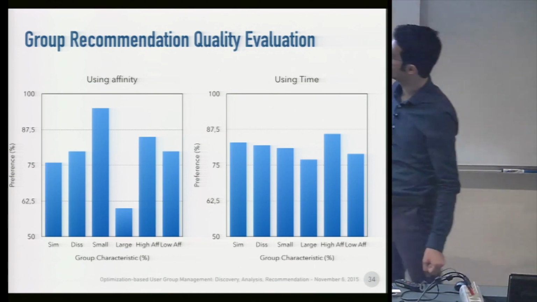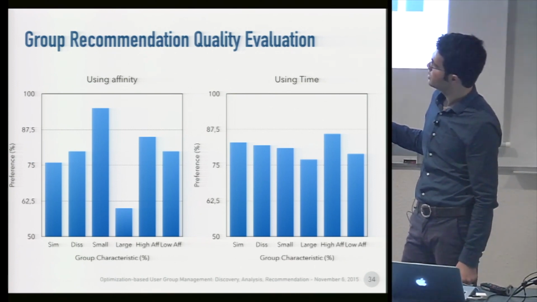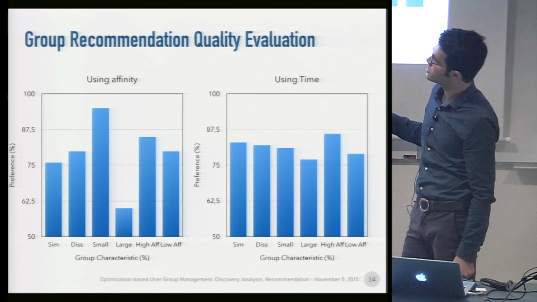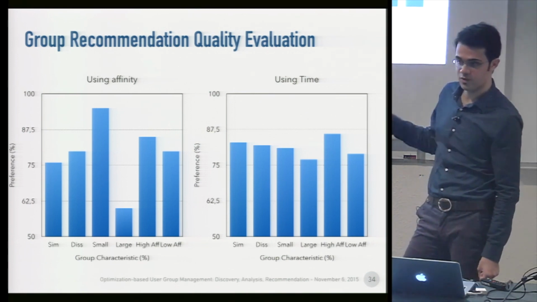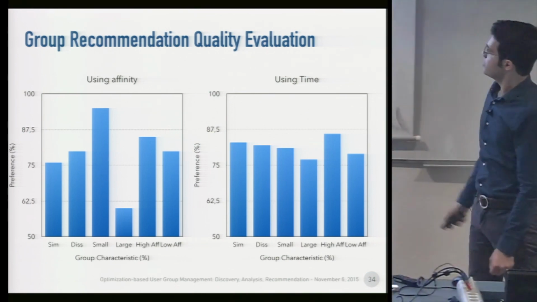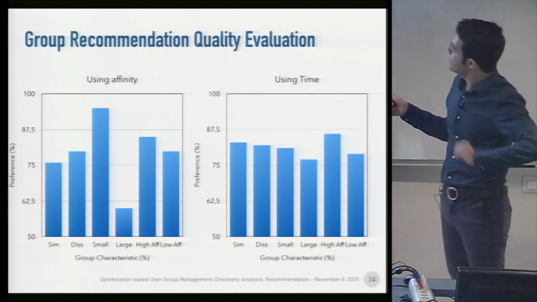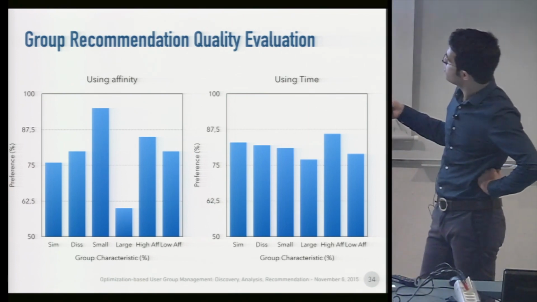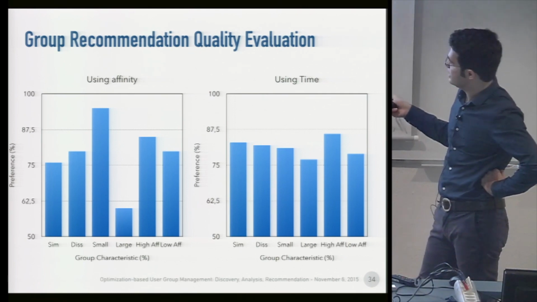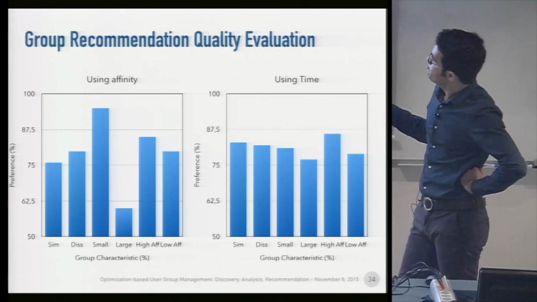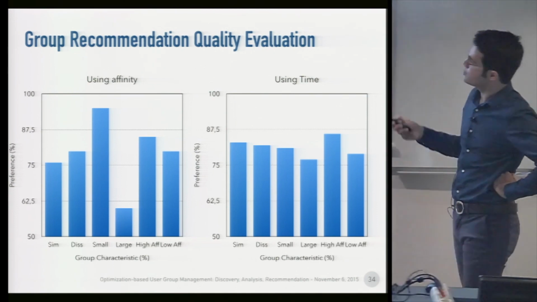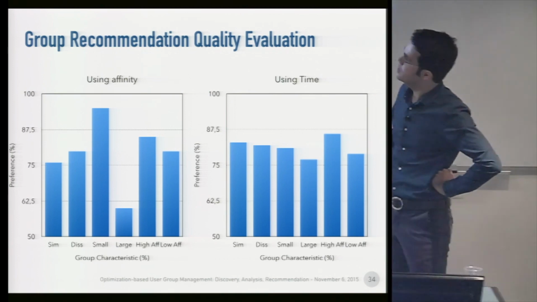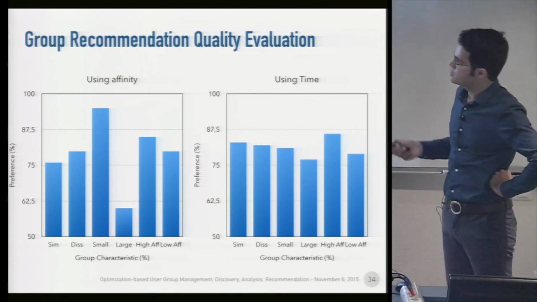For example, for similar groups, they mentioned that in more than 75% of cases they preferred results obtained by using affinity to results without affinity. Also, we observed that for all groups with any characteristics, users prefer results using time compared to results without using time in more than 75% of cases.